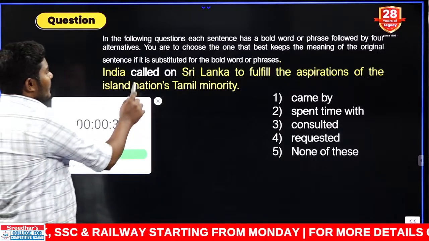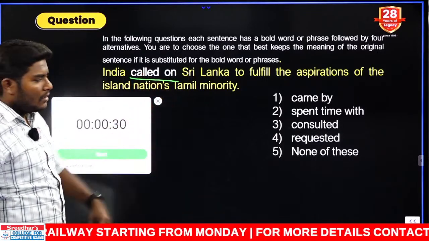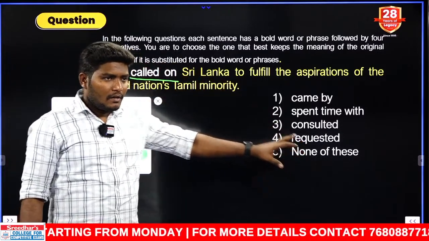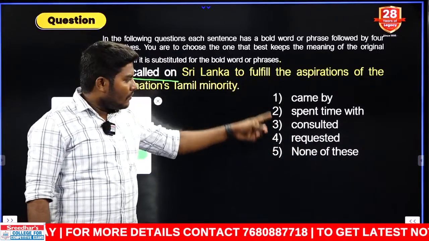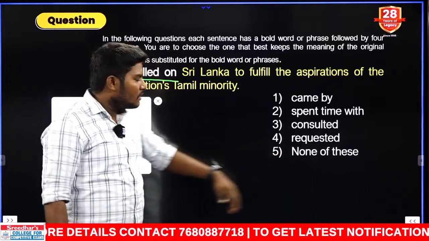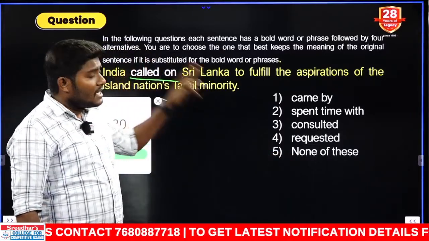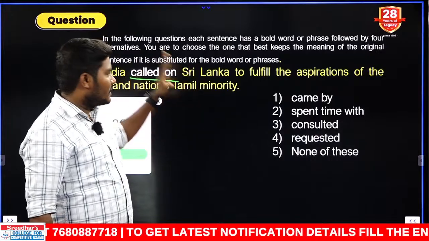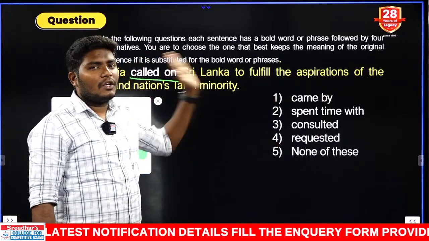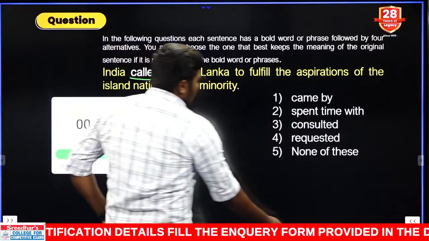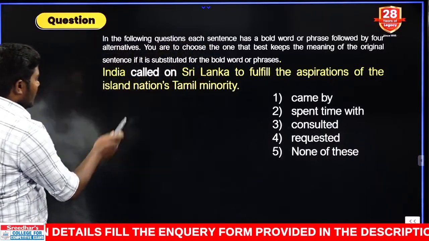And here there is a phrase highlighted, that is nothing but called on. You need to pick a suitable meaning which is given on the right side. You have 5 options. If none of the 4 options is correct, you can go for none of this. You need to get the meaning or replacement of the phrase called on. Basically the phrase is suitable in its position, but you need to check for the synonymous replacement, right? So let us go with the first one. This is phrase replacement. Your time starts now.